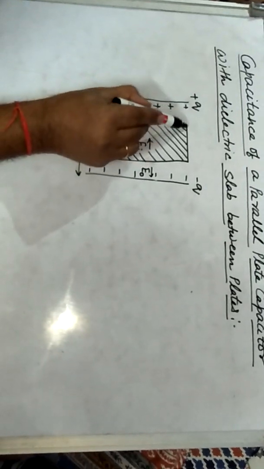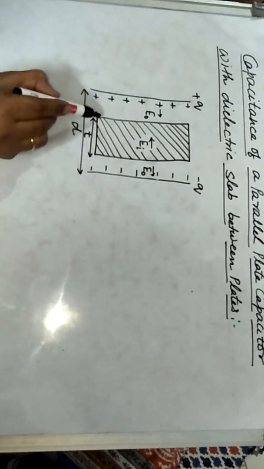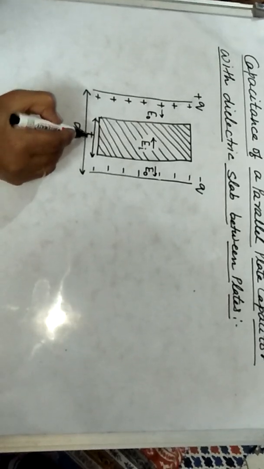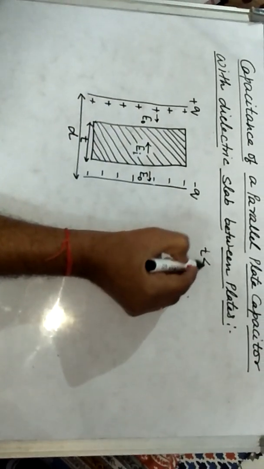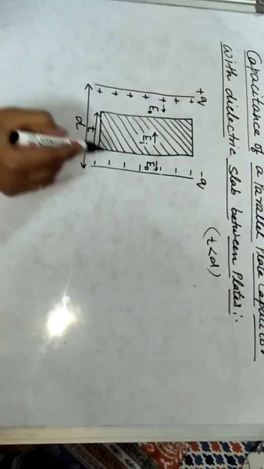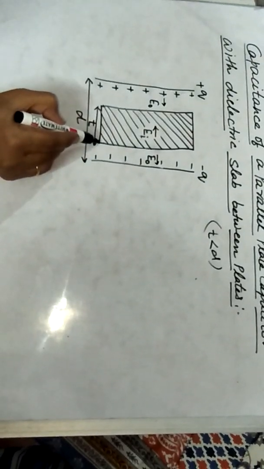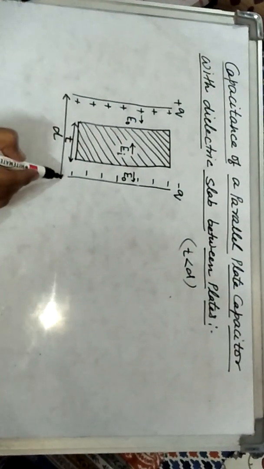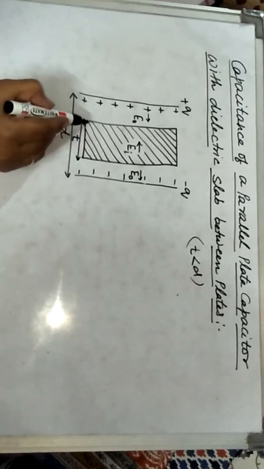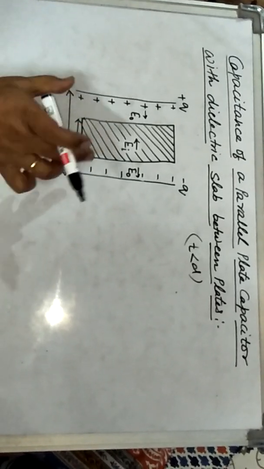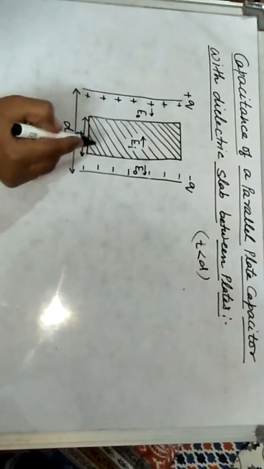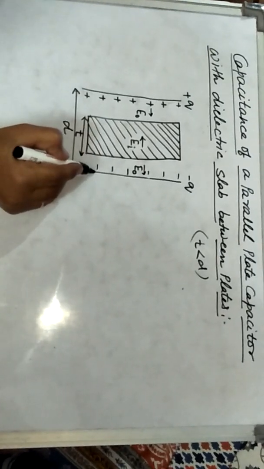But now a dielectric slab of thickness T is inserted, and here T is less than D. T less than D means the thickness of this dielectric slab is less than the distance between these two plates. It means this dielectric slab is not completely filling the space. It is partially filled between these two plates.